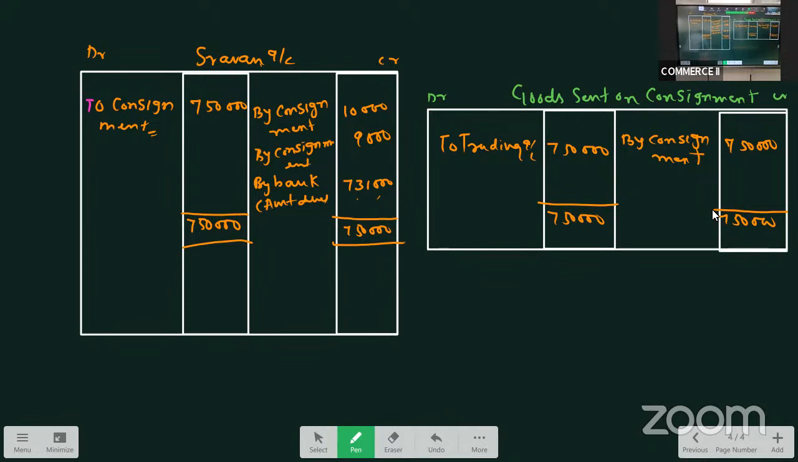Anil sent 5,000 as advance. Advance sent by the consignee will appear only in the consignee account. It will not appear in the consignment account. It will appear in the consignee account. Then half of the goods were sold for 24,000, of which 4,000 are sold on credit. See, it makes no difference for us whether the goods are sold on cash or on credit. What are the total sales given as? Total sales are given as 24,000.